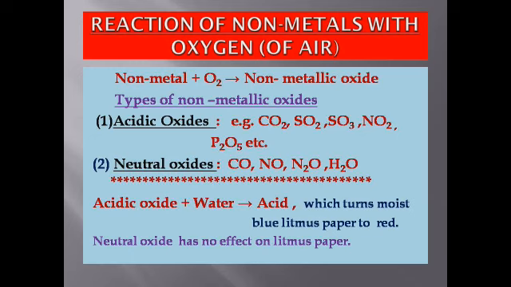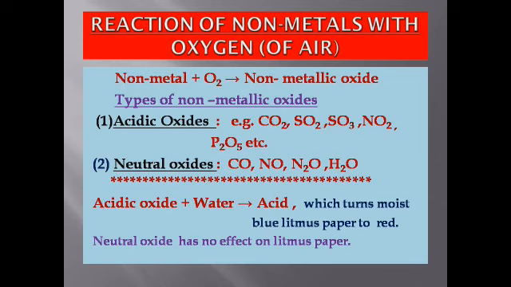Now let us see what happens when non-metals react with the oxygen of air. Non-metals react with oxygen of air to form non-metallic oxides, which are of two types: acidic oxides and neutral oxides.